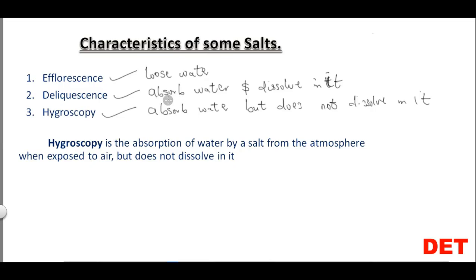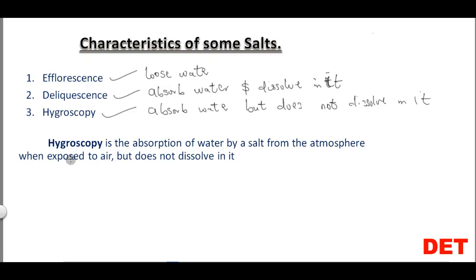In deliquescence, the salt will absorb water from the environment and dissolve in it to form a solution. In hygroscopy, the salt will absorb water from the environment or from the atmosphere when exposed to air, but does not dissolve in it. All right. So it will only attract it and form something like a sticky compound. The salt will now become very moist, kind of, and sticky, but it will not dissolve in it.